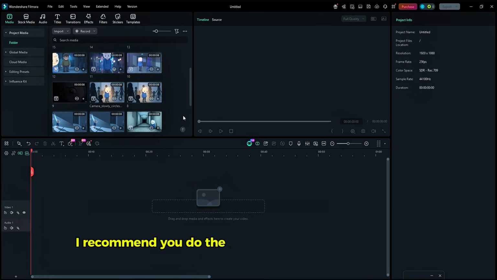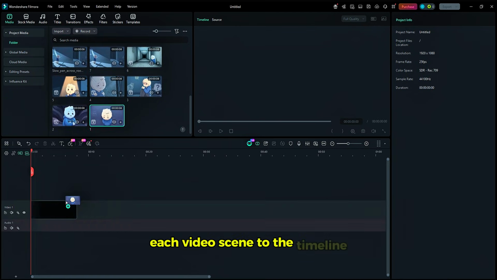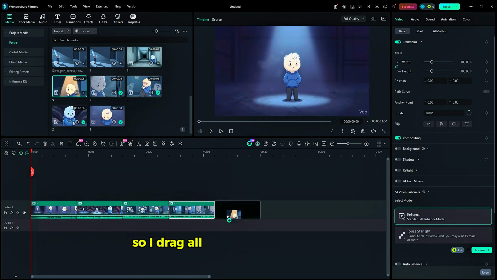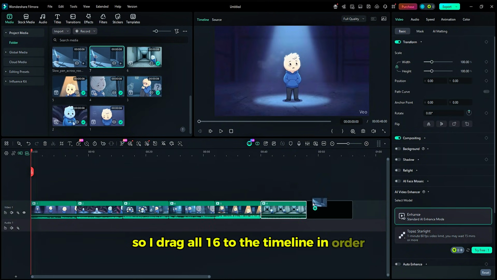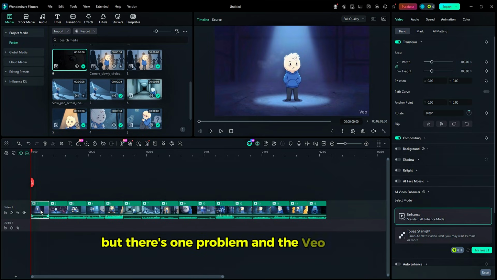I recommend you do the same so you don't get confused during editing. Now start dragging each video scene to the timeline step by step. In my case, I have 16 video clips, so I drag all 16 to the timeline in order. Once you finish, you'll notice the scenes already have a zoom effect, which looks nice.